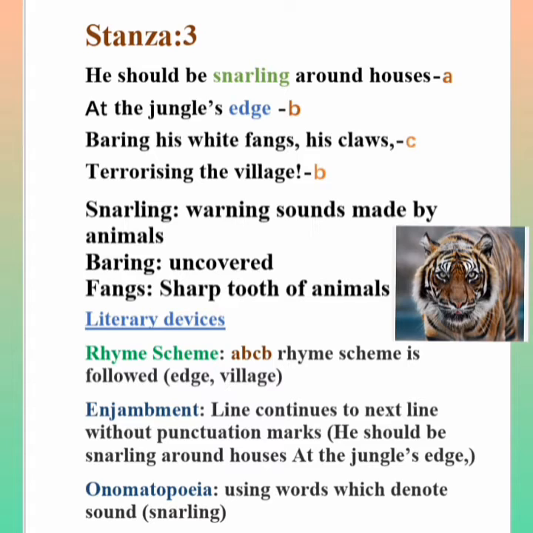So here the poet says that if the tiger would have been free, that is in the jungle, he would have made warning sounds around the houses, which are located at the outskirts. Outskirts means at the border of the forest. What would the tiger have done? The tiger would have made warning sounds around the houses located at the outskirts of the forest.